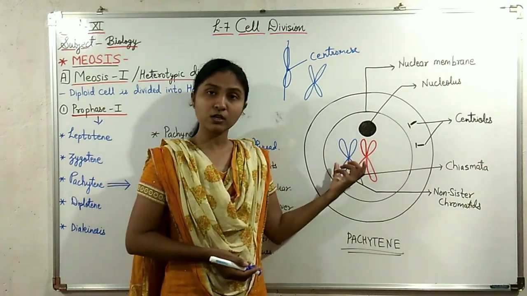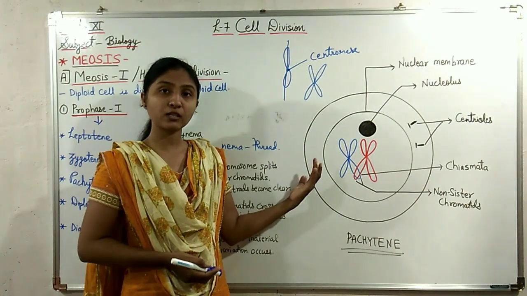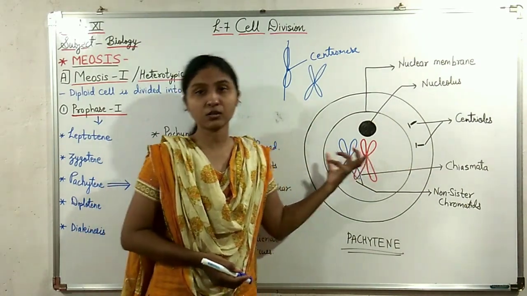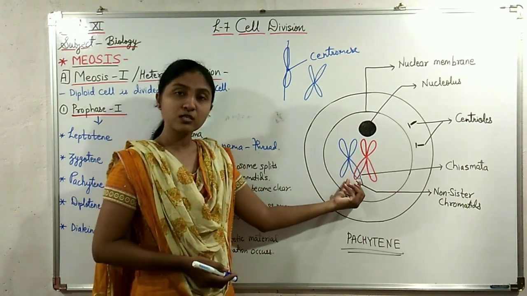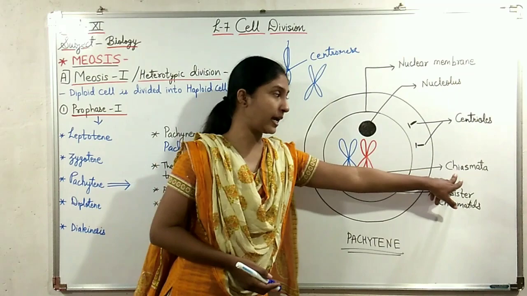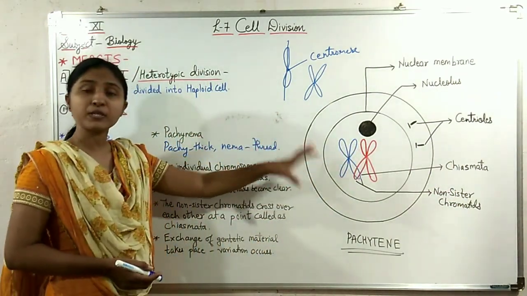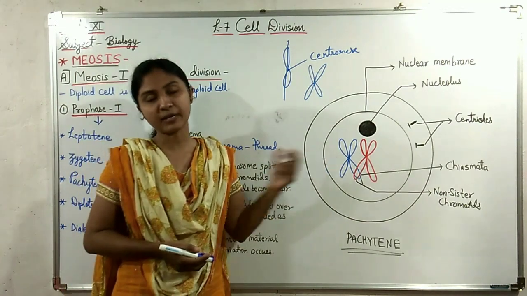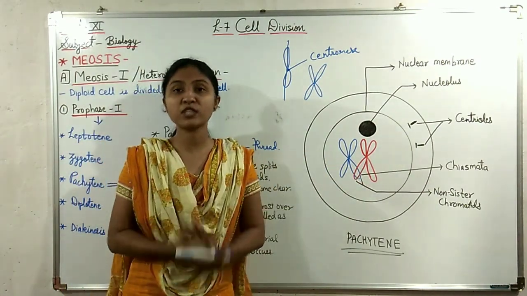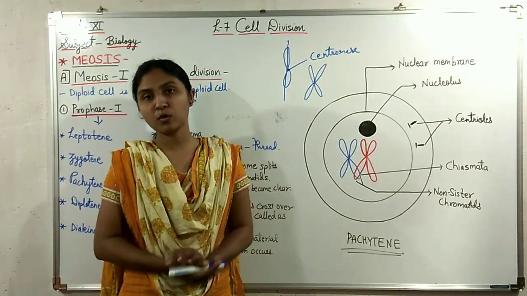The non-sister chromatids: one is the maternal chromosome, the other is the paternal chromosome. So those are the non-sister chromatids. These non-sister chromatids cross over each other at a point called chiasmata, and here the exchange of genetic material takes place. As they cross over each other, the exchange of genetic material takes place and variation in the chromosome occurs.